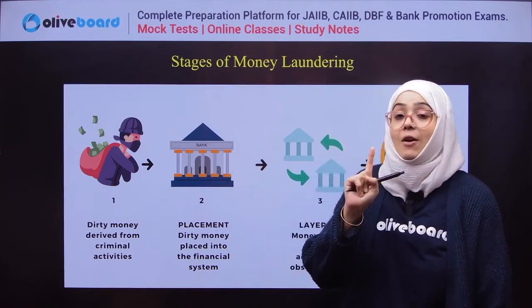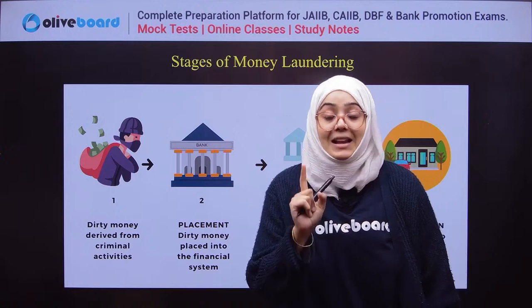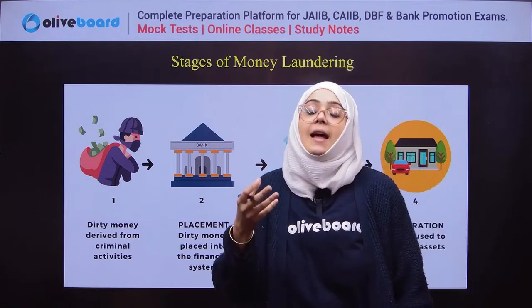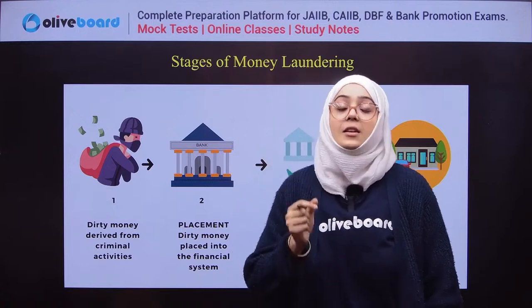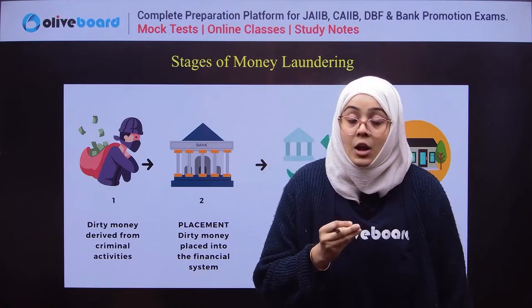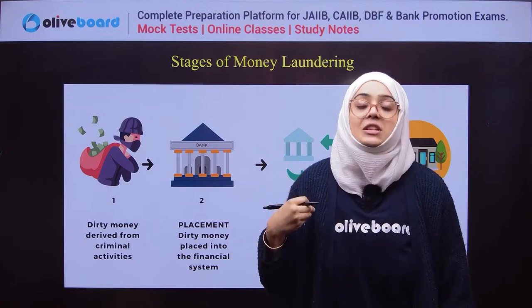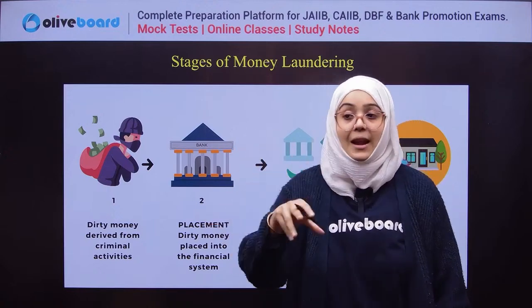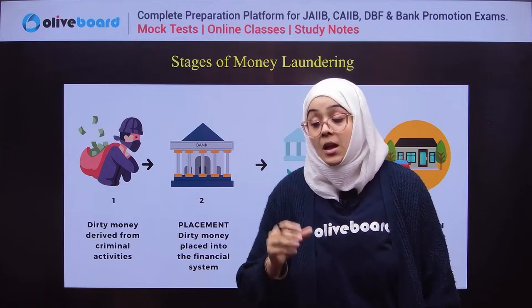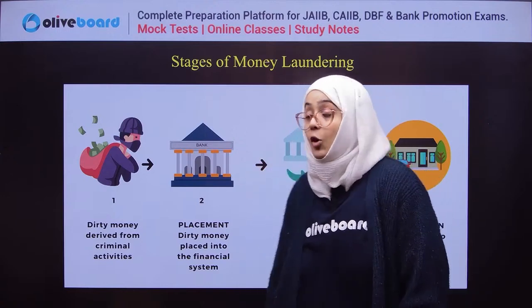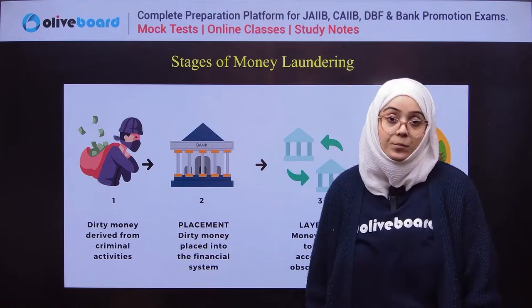The very first step of the money laundering process is the placement. Whenever the dirty money has been earned, it is put into bank accounts. Multiple bank accounts are opened and the money is put in them. This infusing of money into the financial system is called the placement.